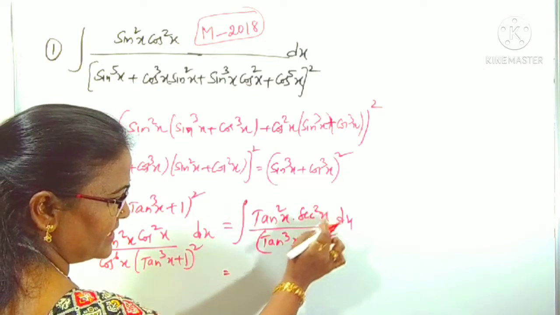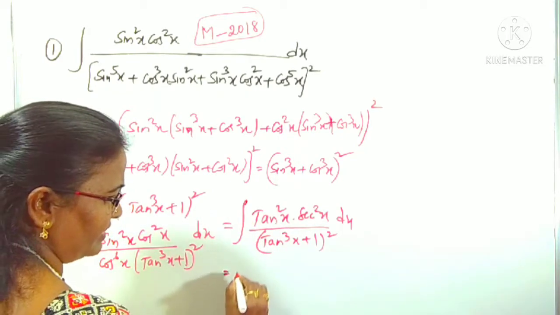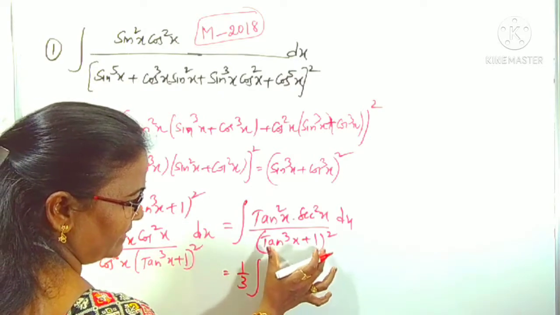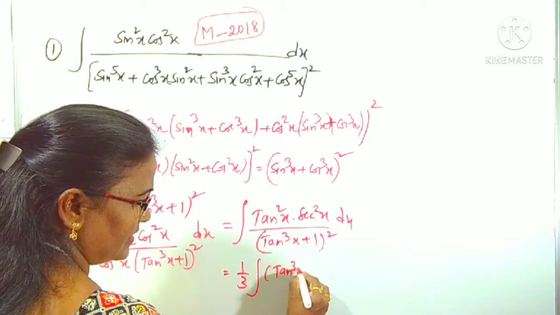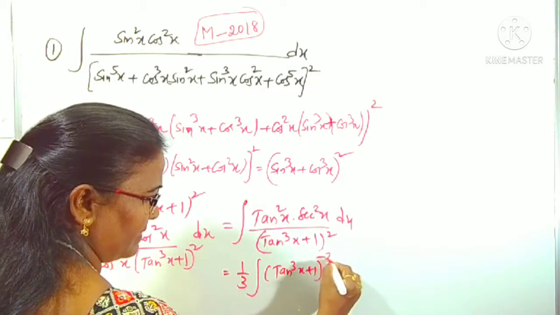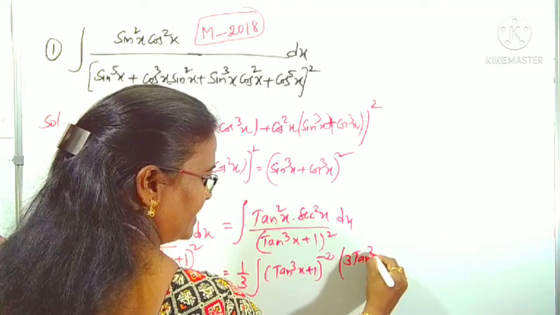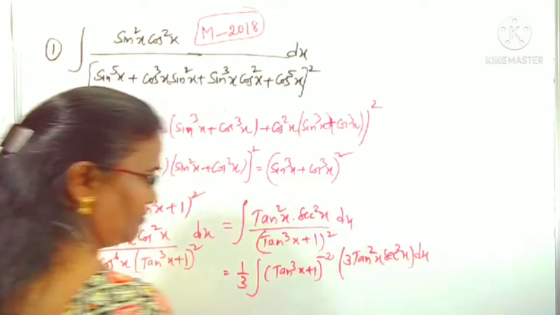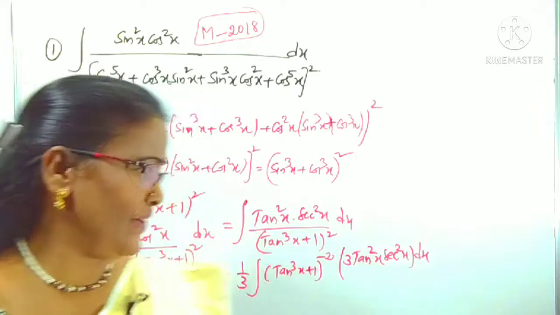So to reduce this into this derivative, what is missed here? 3 is missed. Divide and multiply with 3. 1 by 3 of 3 times of, I am taking this factor in the numerator, that is (tan cube x plus 1) whole power minus 2, into 3 tan square x into secant square x. Clear? It's a so simple question, but you have to understand what is the process.